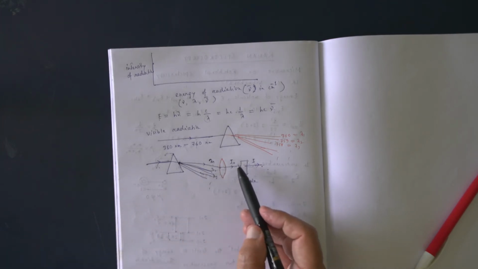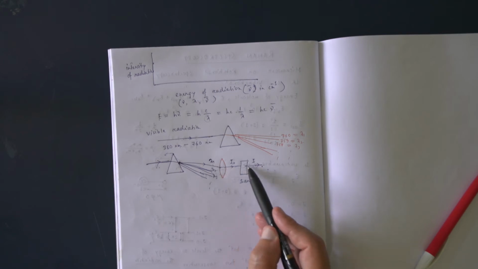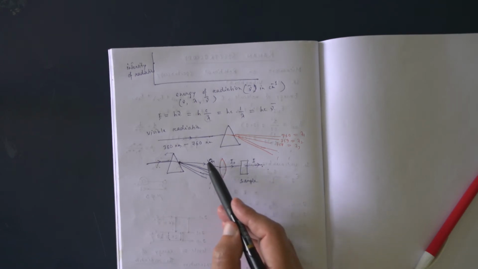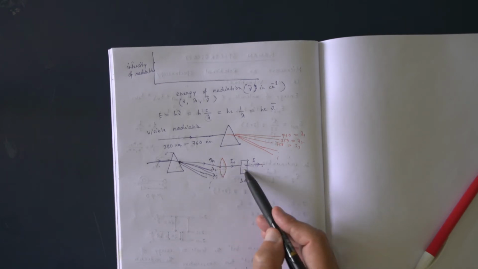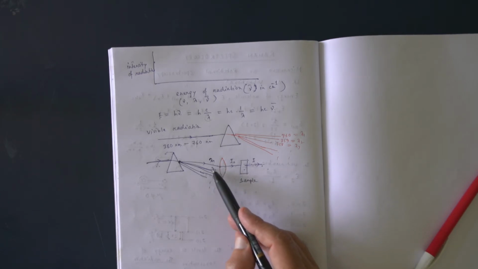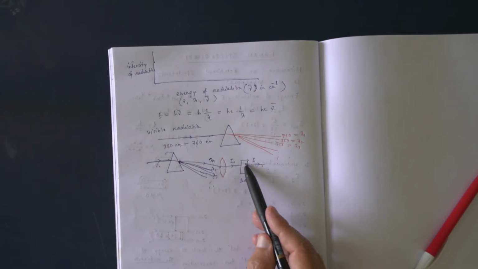This way, wavelength by wavelength will be sent through the sample. Out of all these wavelengths, maybe only a particular wavelength the molecule absorbs. Let us assume like that.